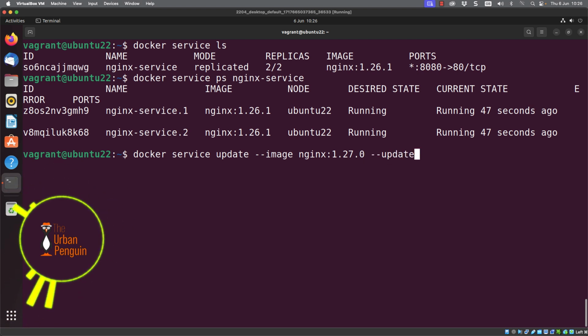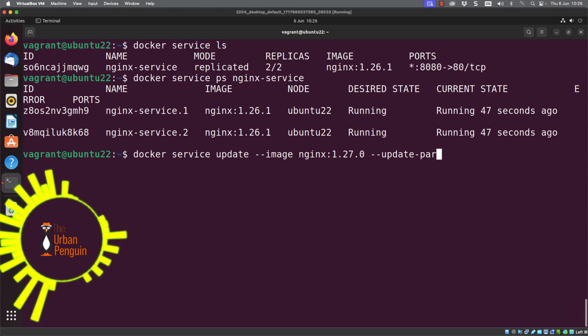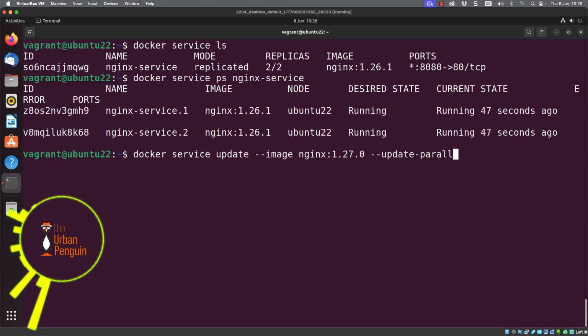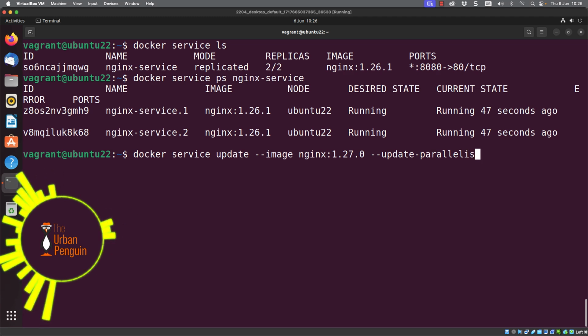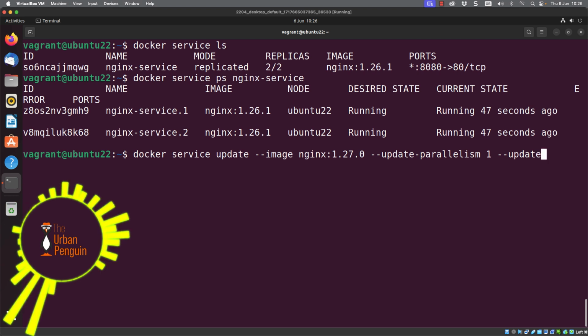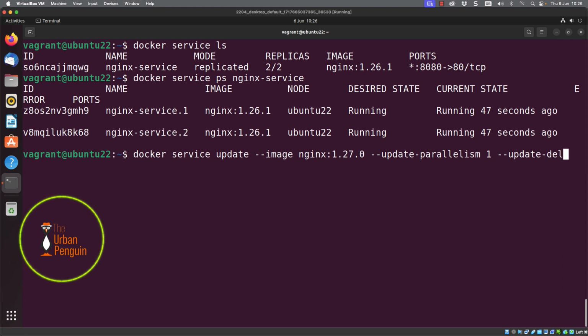And we can then do a --update-parallelism. How many do we want to update at a time? Now, we only have two, so I'm going to specify that we can update one replica at a time. So our website is always going to be available. And we can then go through and do a --update-delay, and we'll set this to 10 seconds. So we'll wait 10 seconds after the first container is updated before we update the other container.